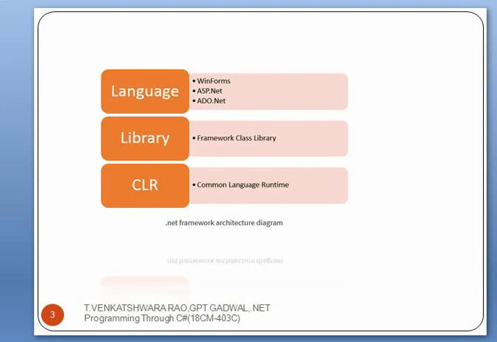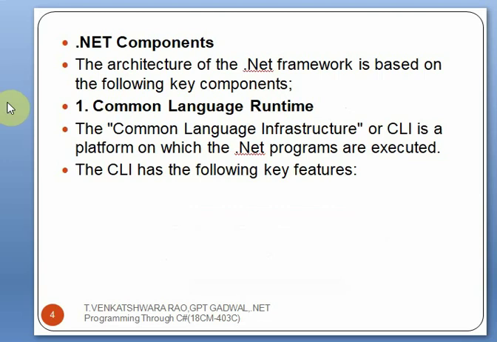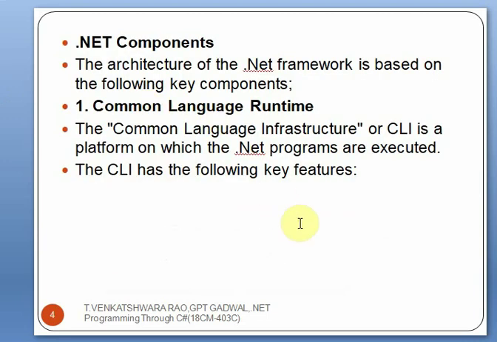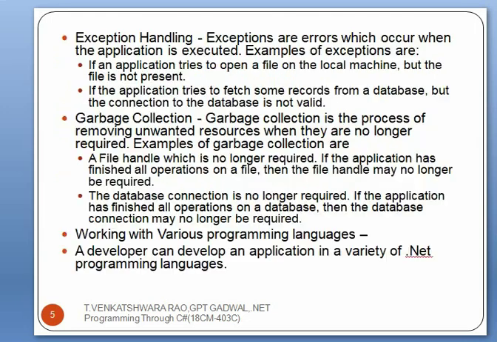So let me see the .NET components. The architecture of the .NET framework is based on the following key components. Okay, the first one is the CLR, Common Language Runtime. The CLR, Common Language Infrastructure, or CLI, is a platform on which the .NET programs are executed. So by using the CLR, we can execute the .NET programs. Okay, CLI, which has features.